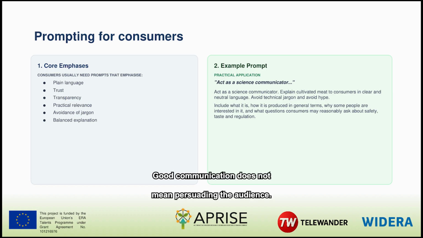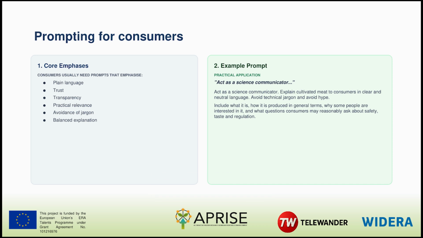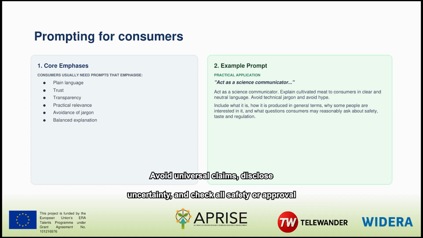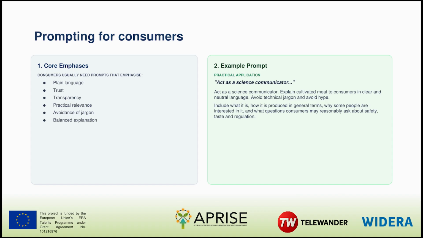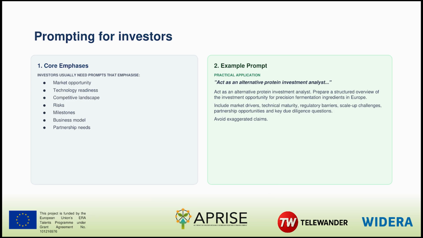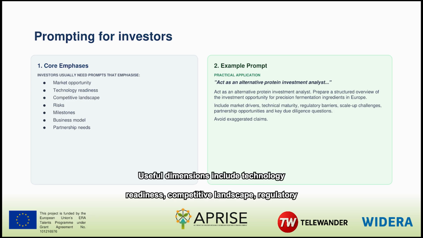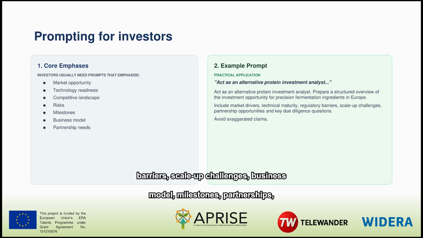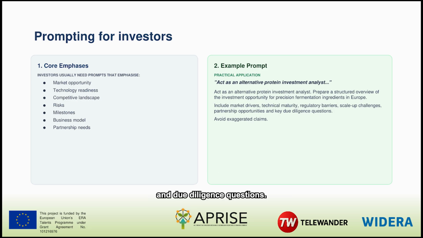Good communication does not mean persuading the audience. It means providing an accurate and balanced explanation. Avoid universal claims, disclose uncertainty, and check all safety or approval statements against the relevant authorities. Investor prompts should address opportunity and risk together. Useful dimensions include technology readiness, competitive landscape, regulatory barriers, scale-up challenges, business model, milestones, partnerships, and due diligence questions.